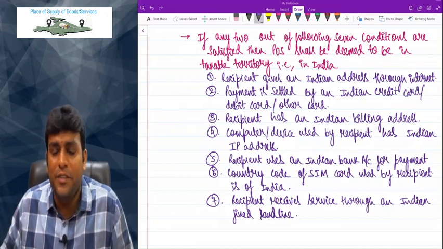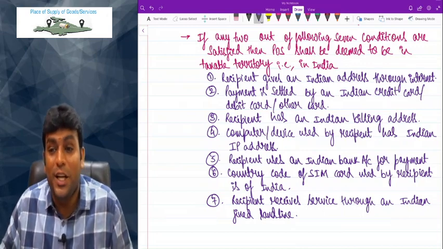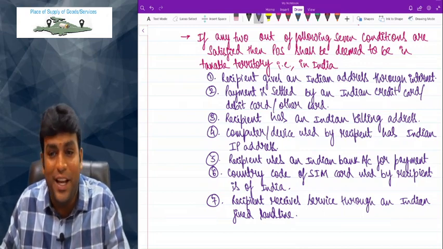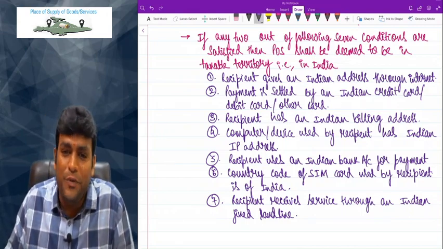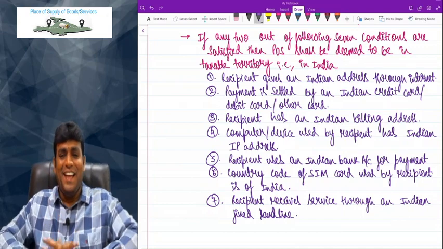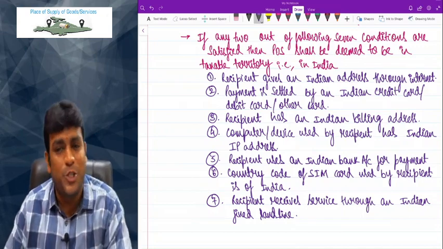Come on friends, last 1 minute, finish off writing. Sixth point is what? Country code of SIM card used by recipient is of India. And 7th point says recipient receives service through an Indian fixed landline. That's it. That is the end of story for section 12.